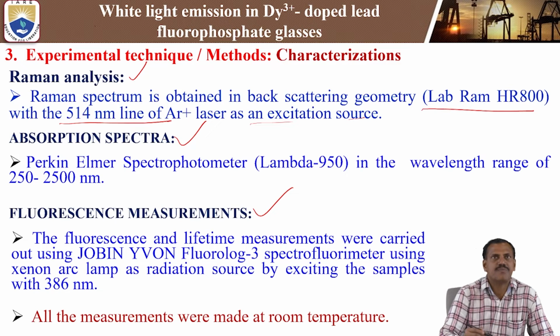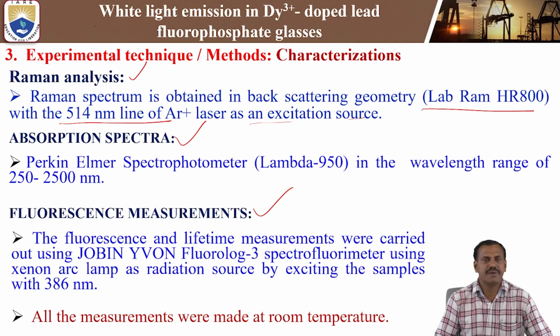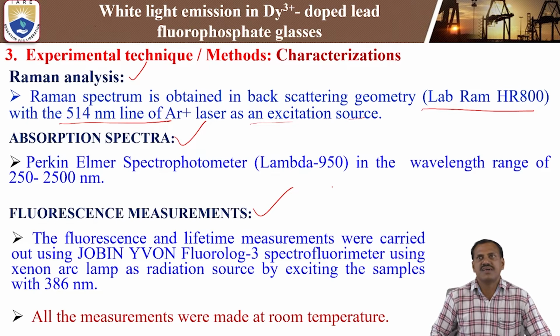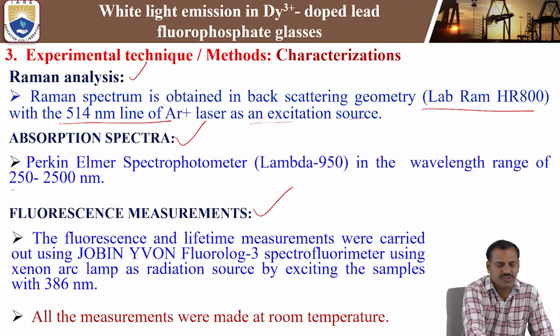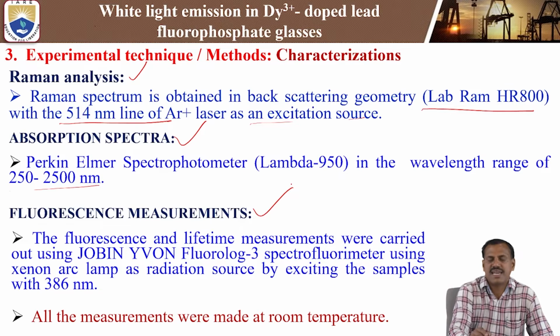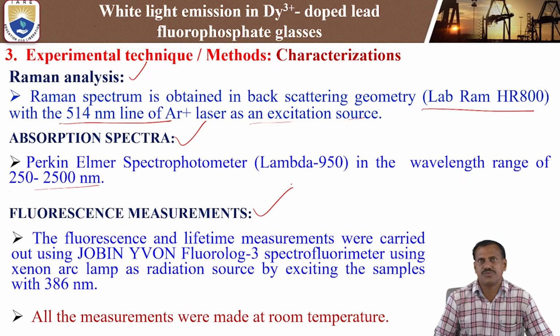The second one is the absorption spectrum. Here we use a PerkinElmer Lambda 950 spectrometer, with a wavelength range from 250 to 2500 nanometers. We study the optical absorption spectra by using the Lambda 950 spectrophotometer.